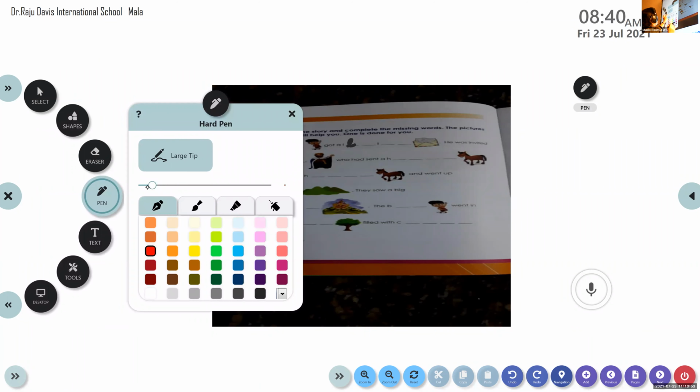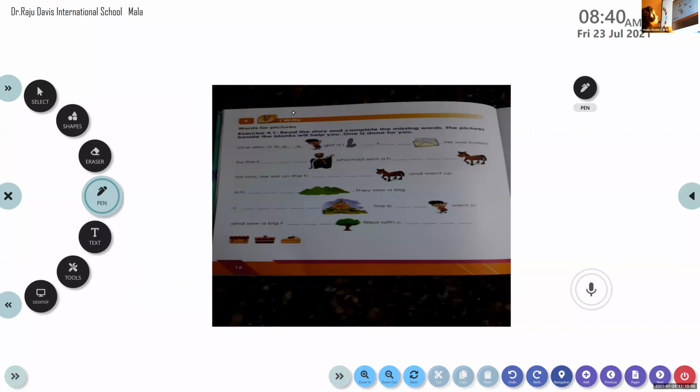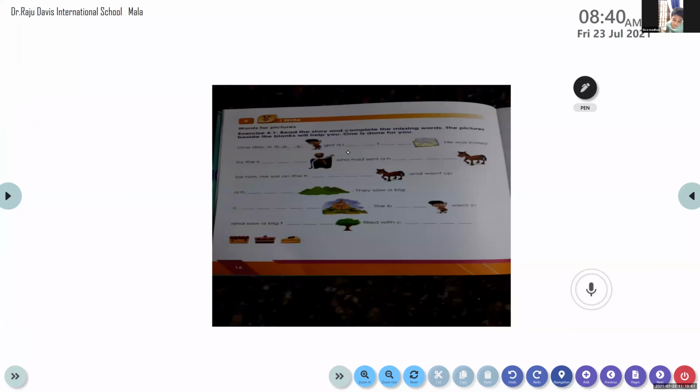Page number 16. L-E-T. Another T is already there. After that, we need to write R. Which are those letters? L-E-T, T, R.